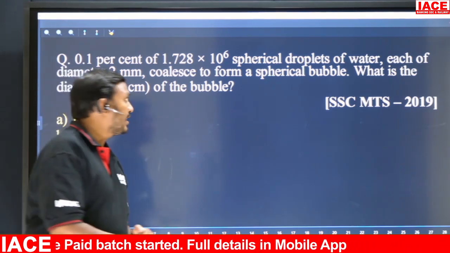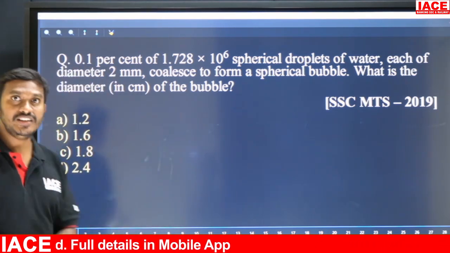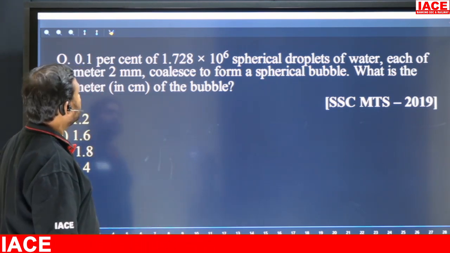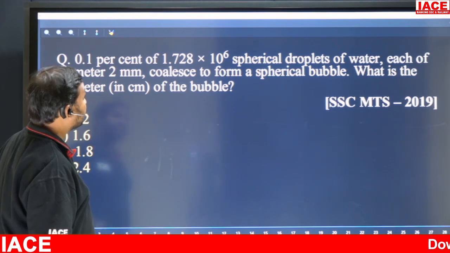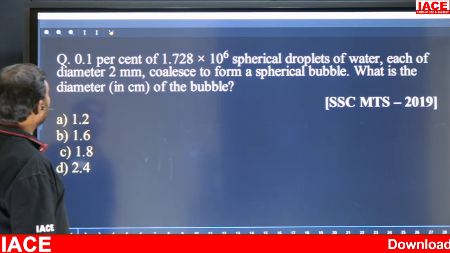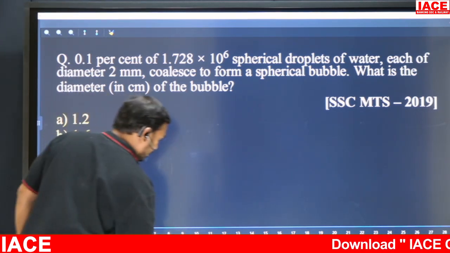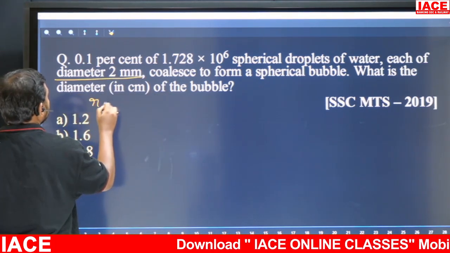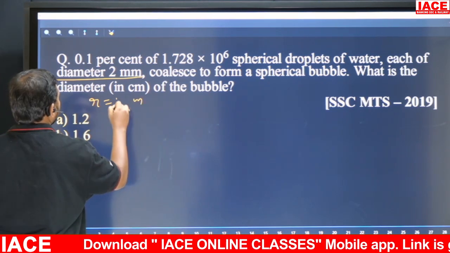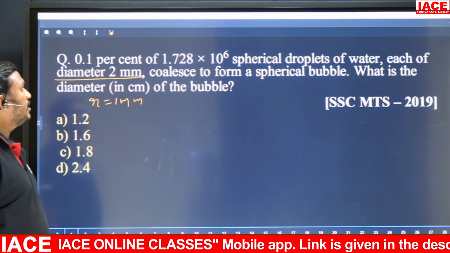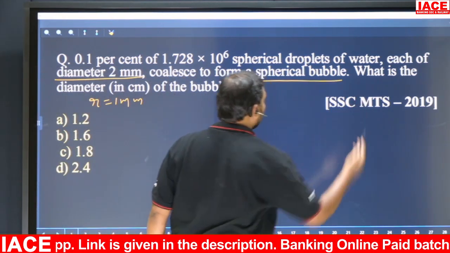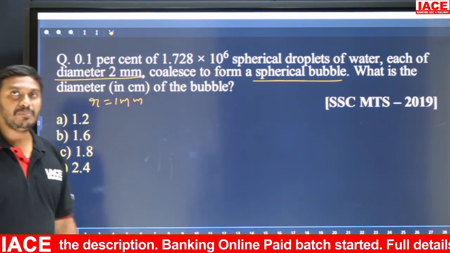Right, see, a mensuration question. What is given? 0.1% of 1.728 into 10 power 6 spherical droplets of water, each of diameter 1 mm. That means the radius is how much? 1 millimeter, right? Radius is 1 millimeter. To form one big spherical bubble. Then what is the diameter of the bubble?